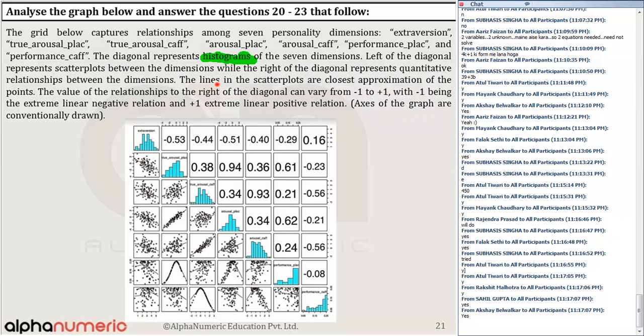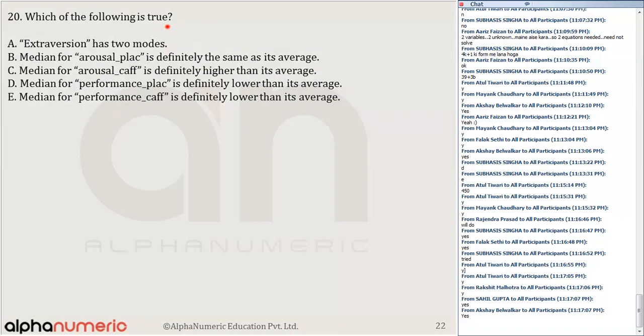The lines in the scatter plot are the closest approximation of the points. The value of the relationship to the right of the diagonal can vary from -1 to +1, with -1 being the extreme linear negative relation and +1 the extreme linear positive relation. Axes of the graph are the corresponding terms. Now let's come to the first question. Which of the following is true?